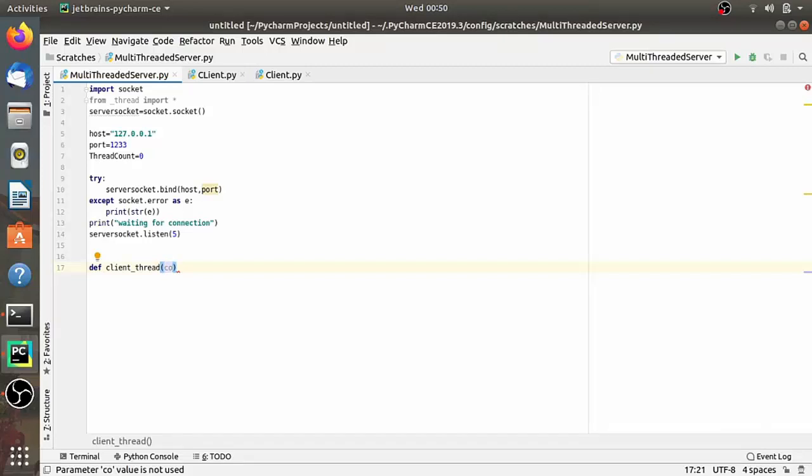In this function we are going to use the receive function to get data from each client independently, and then we will simply return the reply to the particular client with the same message, with a string concatenated that says "Hello I am server" in the beginning. So let's write this function. We have already seen the use of receive method and send method in the previous lecture.